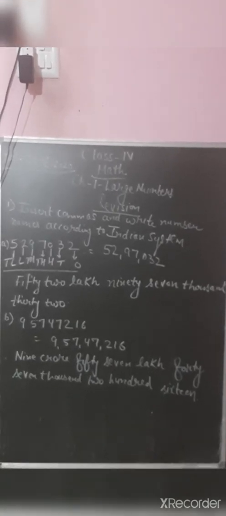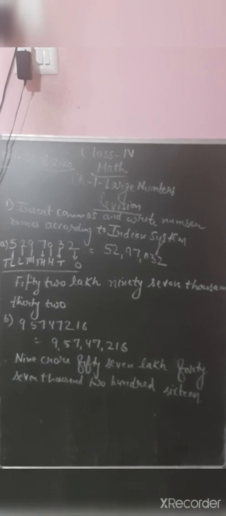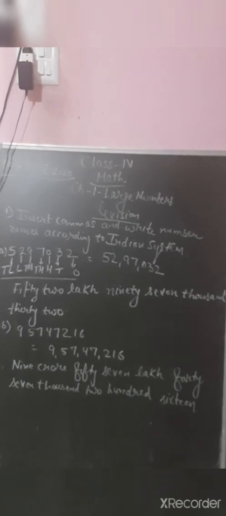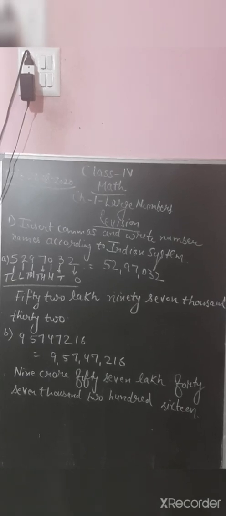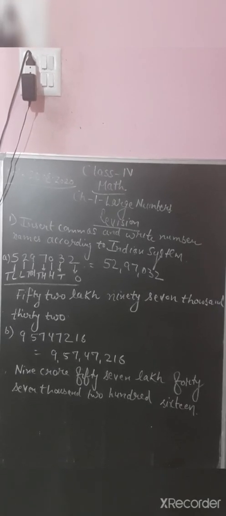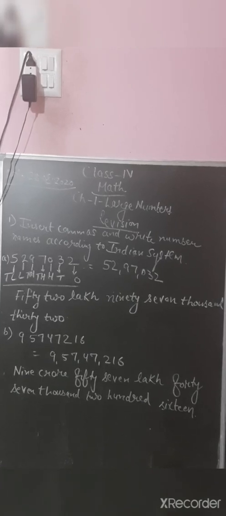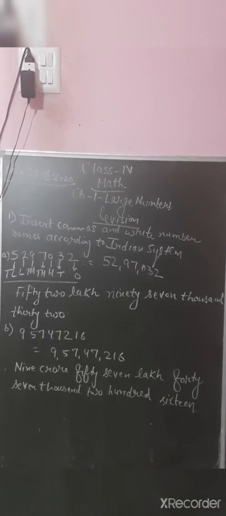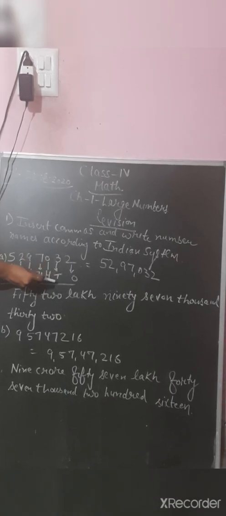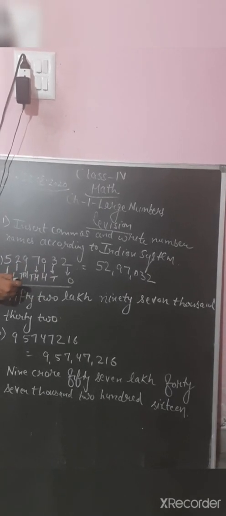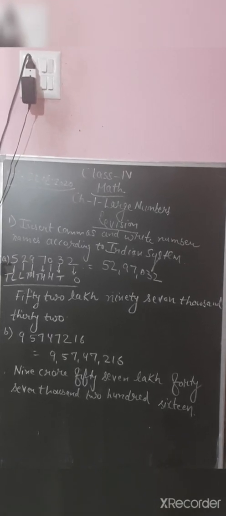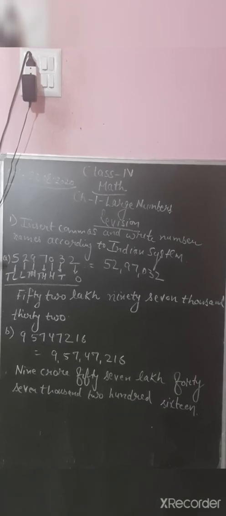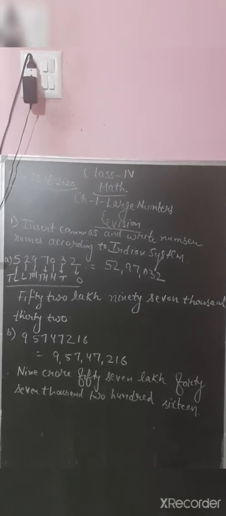First, in large numbers, insert commas and write number names. You have to write number names according to the Indian system of numeration. All of you know that there are two systems of numeration, Indian and international. In the Indian system we use the Indian place value chart, that starts from ones, tens, 100, 1000, 10,000, lakh and 10 lakh. Here I have written one number, 5297032. You have to check according to the Indian system, insert commas and write the number names.